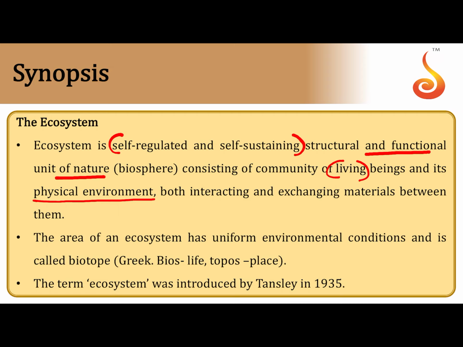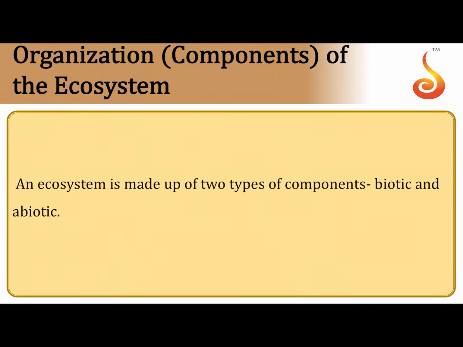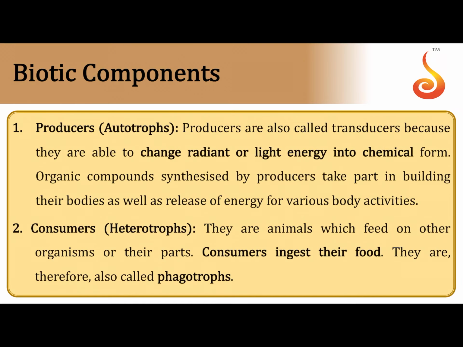The particular area in an ecosystem where the environmental conditions are rather uniform is referred to as the biotope. And you all are aware that ecosystem as a term was introduced by Tansley in the year 1935. So what are the two components? Just now I told you that it is nothing but a dynamic system where there is constant interaction between two components. The living component of the ecosystem is called biotic, and the non-living component of the ecosystem is referred to as abiotic. What are the biotic components?